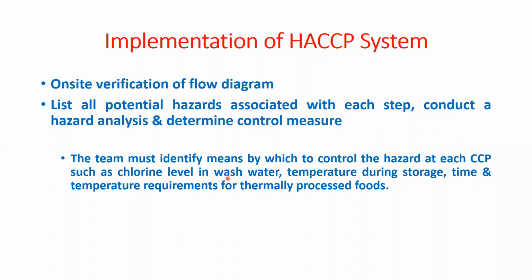So we are defining the steps and drawing the flow diagram. What are the potential hazards on each step? We must list them out.